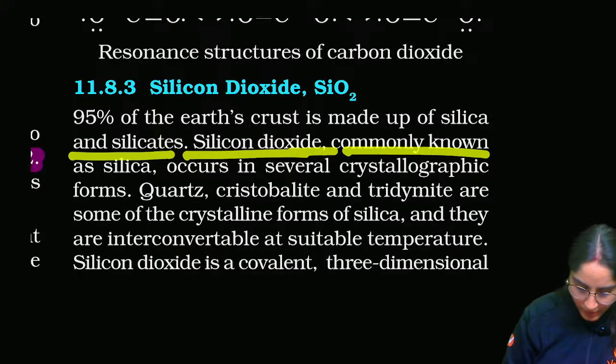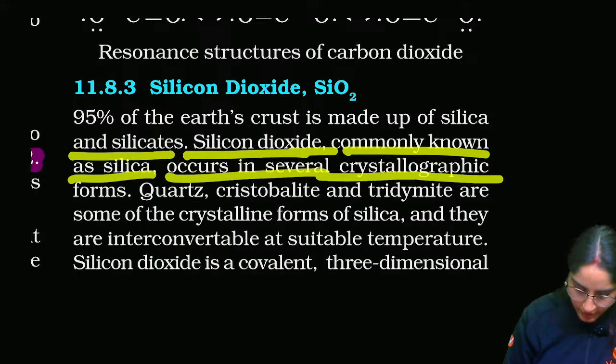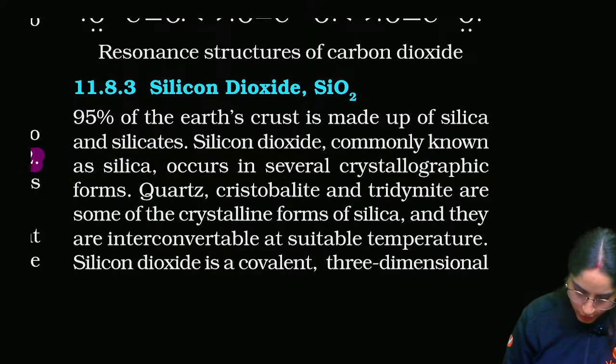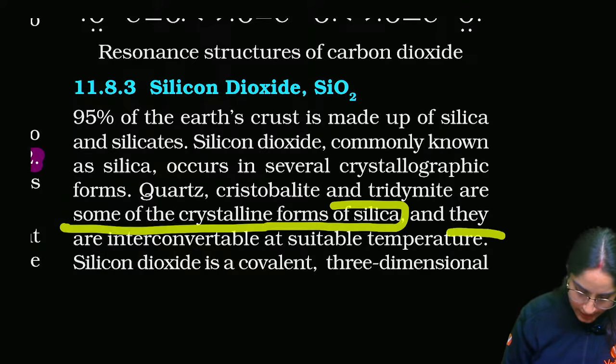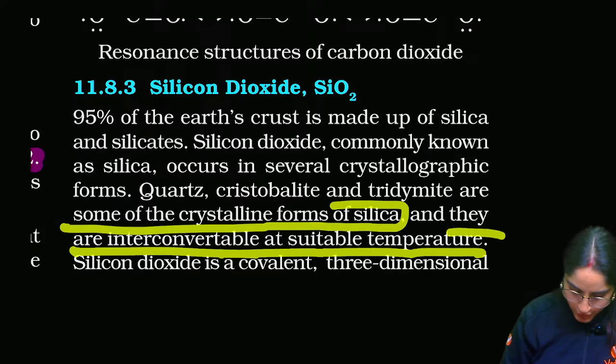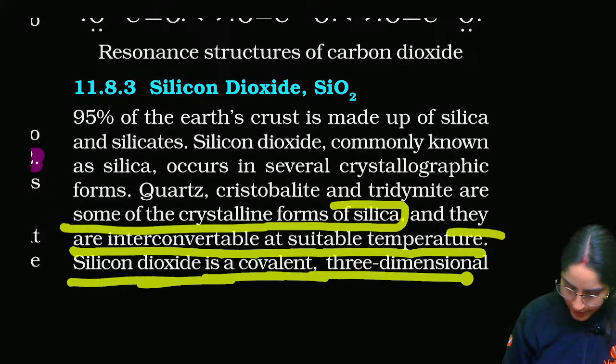Silicon dioxide, commonly known as silica, occurs in several crystalline forms. Quartz, cristobalite, tridymite are some of the crystalline forms of silica. They are interconvertible at suitable temperatures. Silicon dioxide is covalent, three-dimensional.